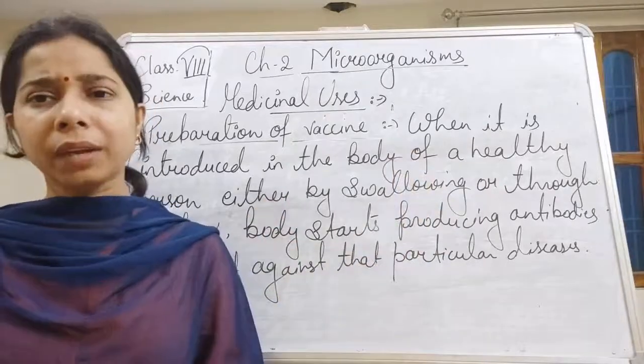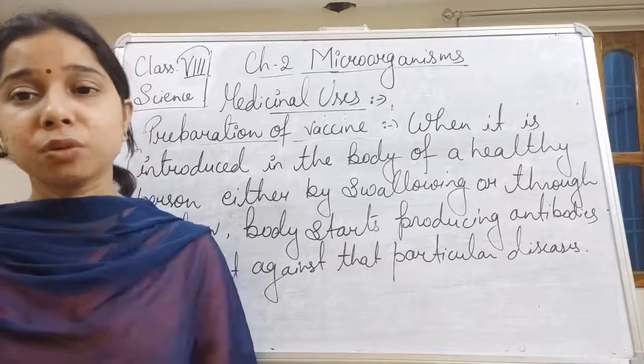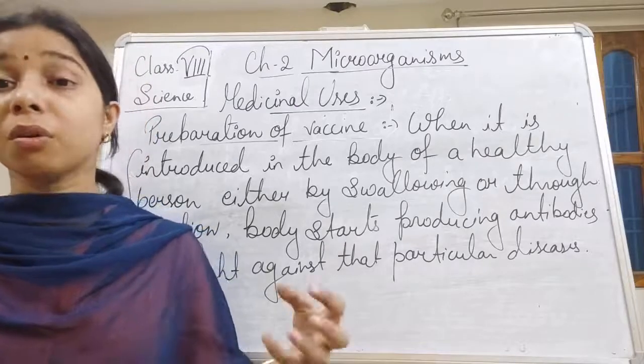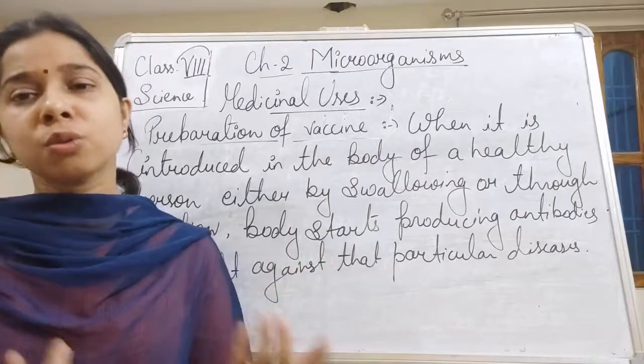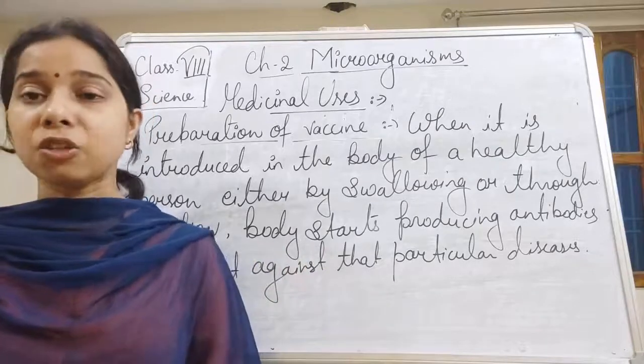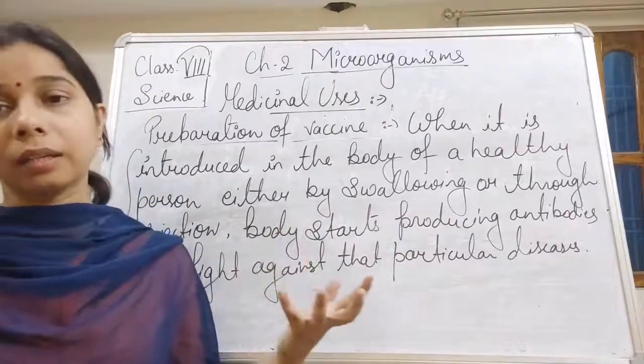Now you will say, why are we injecting the microbes? They can harm us. Actually, the effect of these microbes is very less because they are very weak microbes, or even dead microbes. So they will not affect our body that much, and that is why we use the weak or the dead microbes.